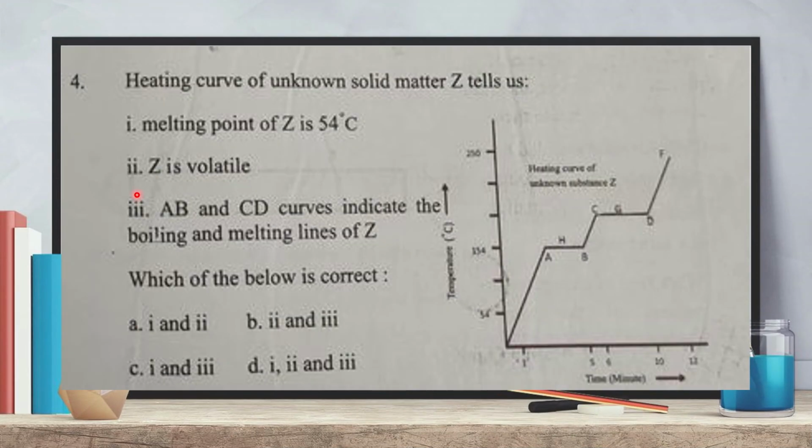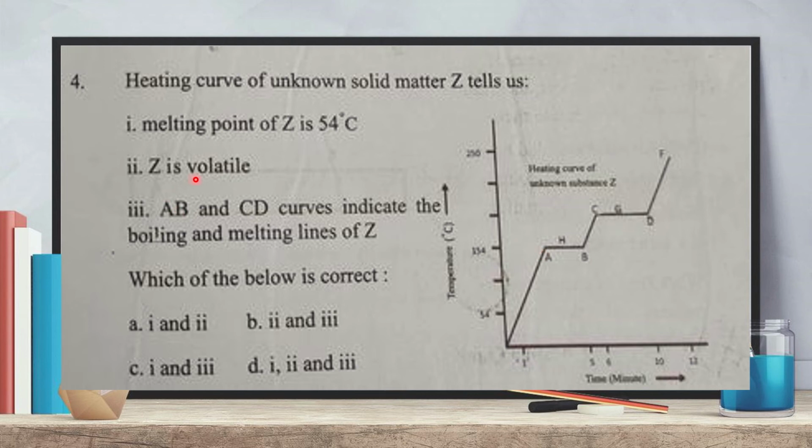Now for number four MCQ, heating curve of unknown solid matter Z tells us. Look, this is a heating curve of a solid matter Z. Look here, melting point of Z is 54 degrees Celsius. Look, here the temperature is given. At this 54 degrees Celsius, the matter remains as solid. And at 154 degrees Celsius, the solid matter starts to melt. That means the melting point of this solid matter is 154 degrees Celsius, not 54 degrees Celsius.